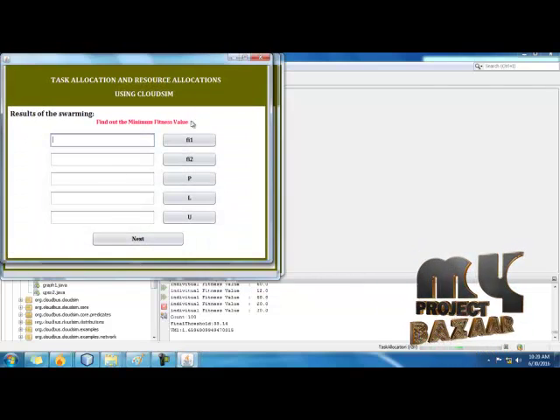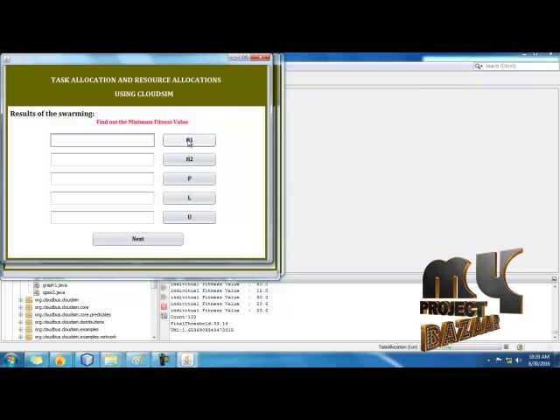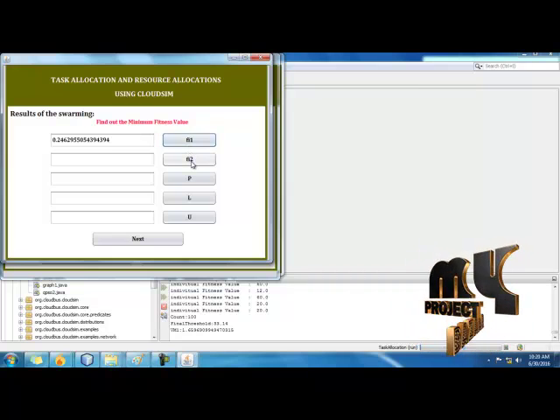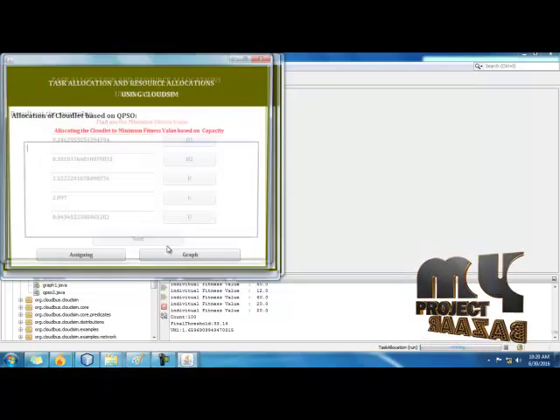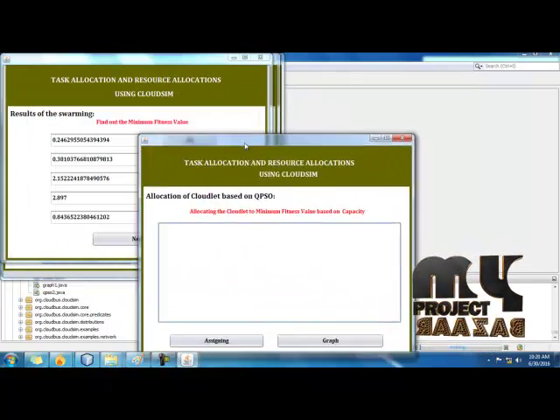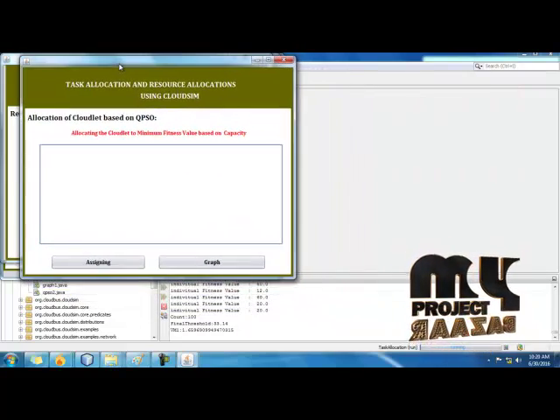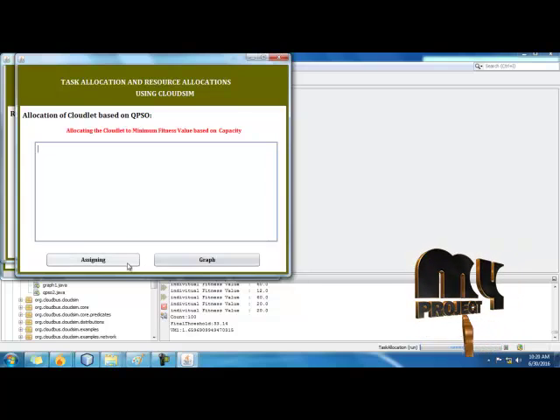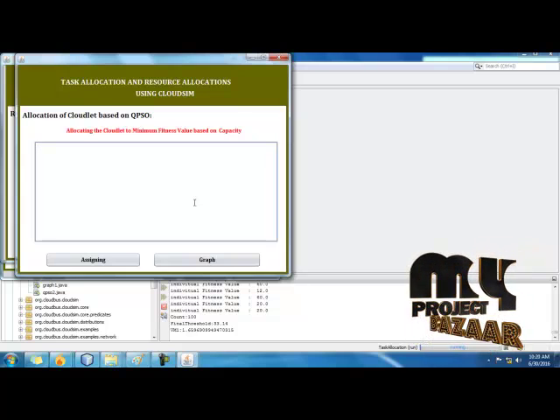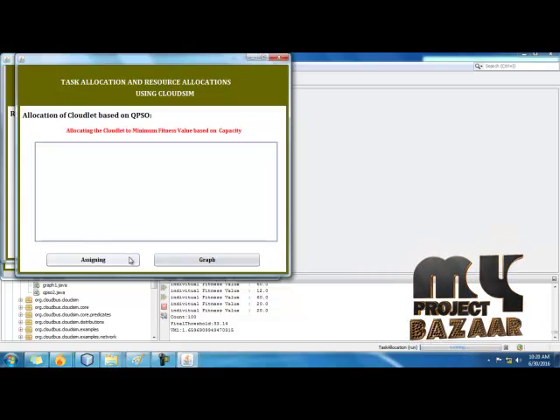Next we are going to apply the algorithm. We find F1, F2, P, L and U. These are the values used for applying the algorithm. Next, depending upon the values generated in the previous frame, we allocate the task to the resources using QPSO. This is our algorithm. Depending upon that we allocate the task to the resources. So task allocation and resource allocation are achieved through the cloud service.